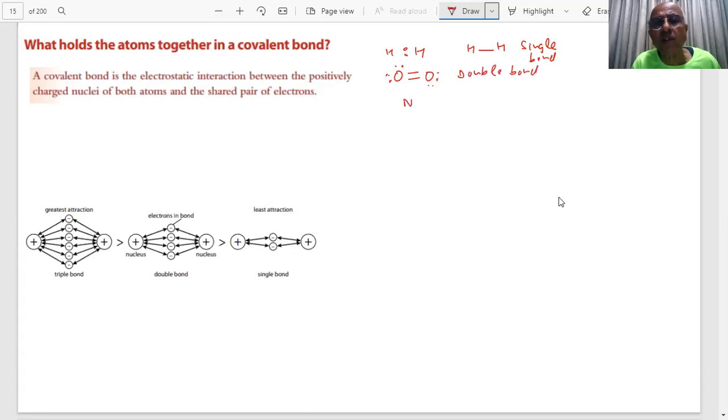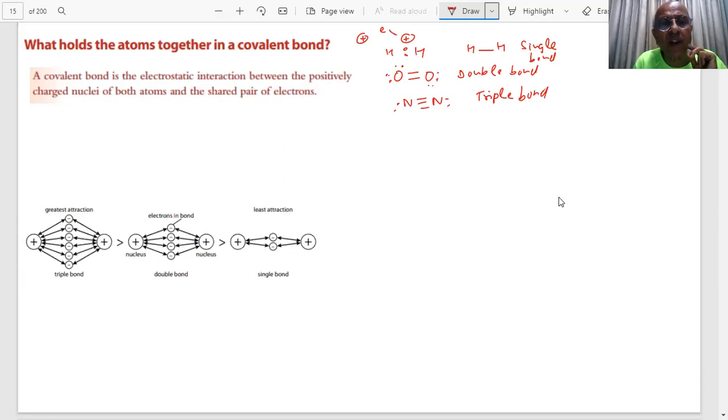And for nitrogen, this is a triple bond. What does it mean? These are the nuclei of the nitrogen. Here is a nucleus of the hydrogen, and 2 electrons.